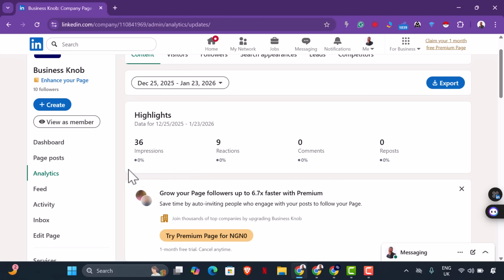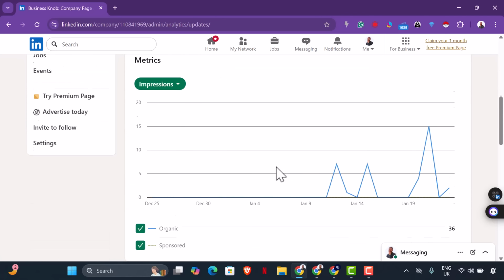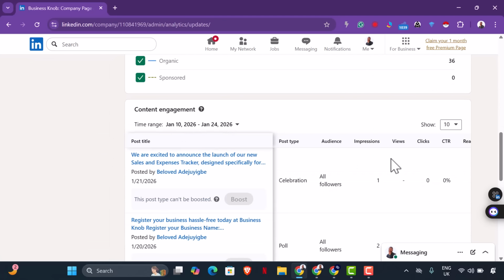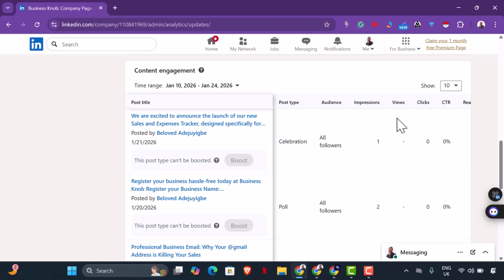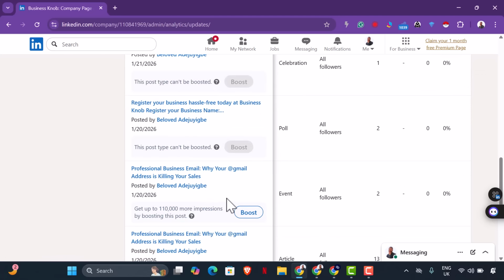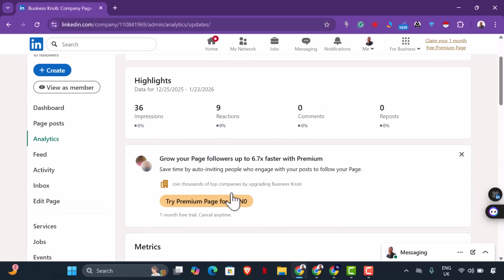So this now shows the impressions, how many people see your post or your page. Then you see 9 reactions, 0 comments, 0 posts so far. So this is just an impression, and for every post, these are the impressions for every post. Then you get to see the views, the clicks, the click-through rate, calculated as clicks over impressions. Yes, so these are your metrics for each post if you are interested in that.